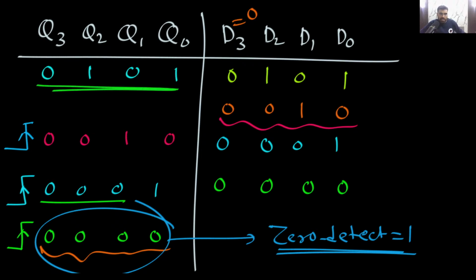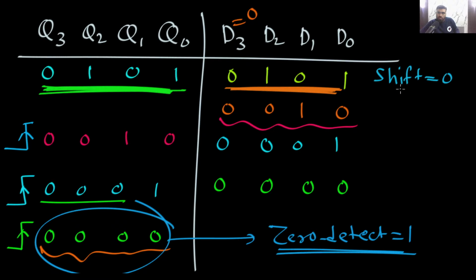See, the question is very simple. Initially, this is the state of the circuit. And initially, when shift is 0, these are the D inputs of the flip-flop. This was the situation when shift was 0. Now, when you make shift equal to 1, the flip-flop inputs will become 0, 0, 1, 0. As soon as you change the signal of shift from 0 to 1, what will happen?